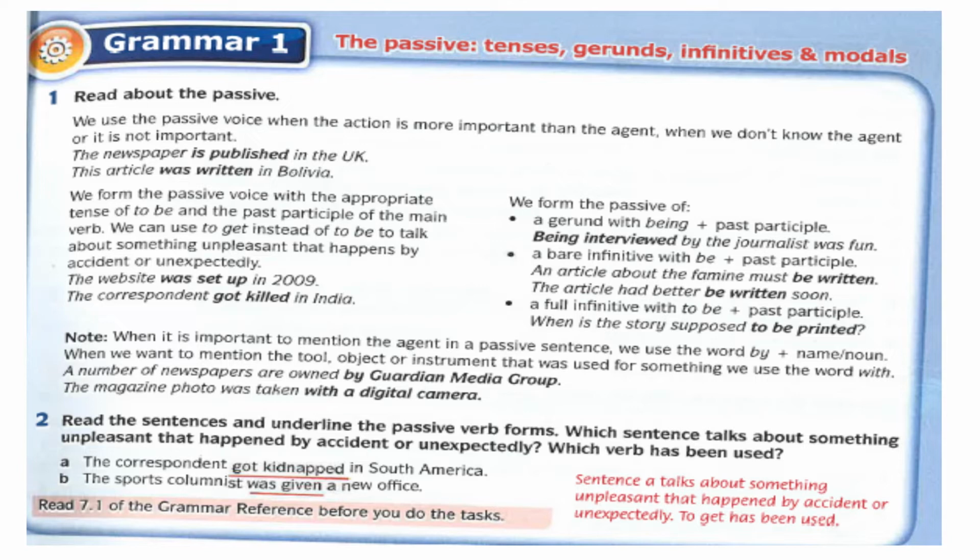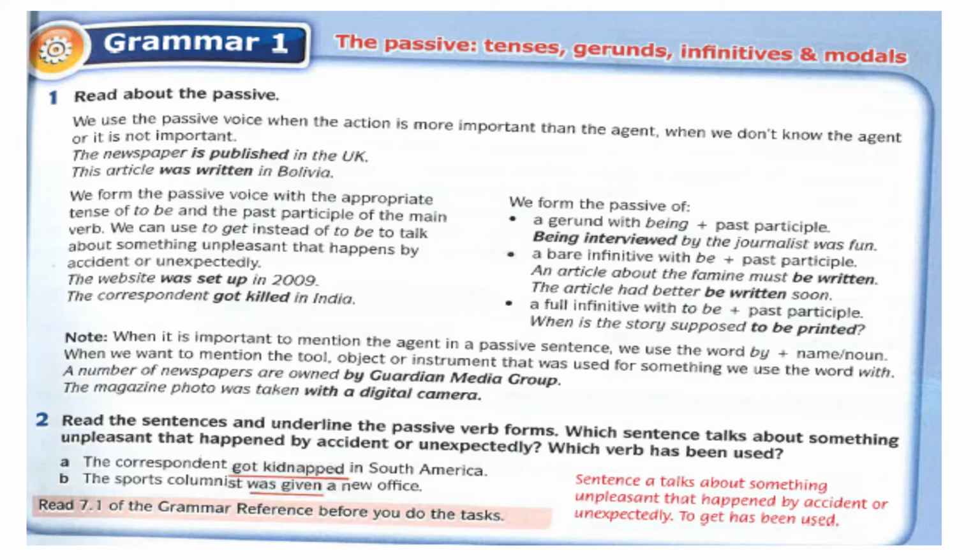A bare infinitive with be plus past participle. Example, an article about the famine must be written. The article had better be written soon. A full infinitive with to be plus the past participle. Example, when is the story supposed to be printed? Now let's go to the second note.